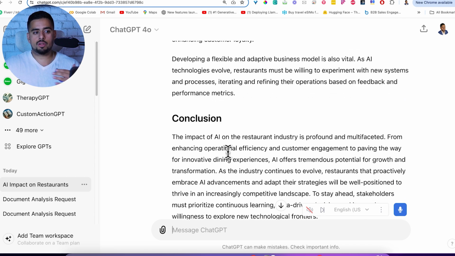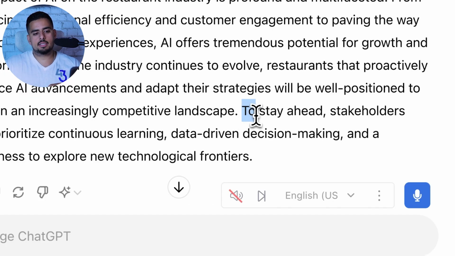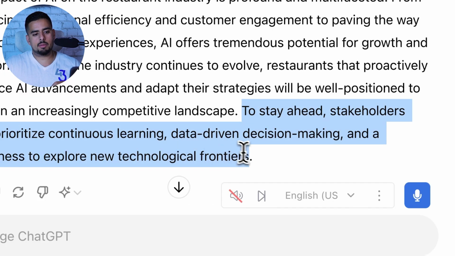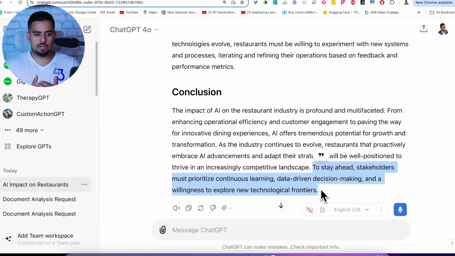So you can see here, it's going through all those sections as we talked about, ending with a conclusion, which you can obviously configure in the underlying prompt to make it maybe more of a conversational conclusion heading. And you can see here, it has that CTA that we mentioned during that extraction phase, where it says to stay ahead, stakeholders must prioritize continuous learning, data-driven decision-making, and willingness to explore new technology frontiers. So a decent CTA, similar to that source document.